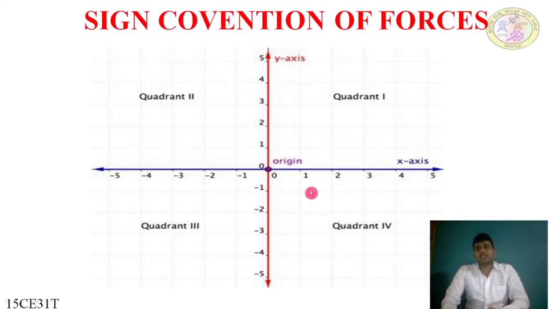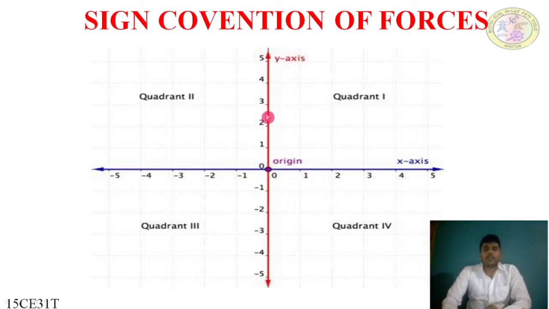Now, sign conventions of forces. The sign conventions of forces are bifurcated into the four quadrants. Let's understand like this.